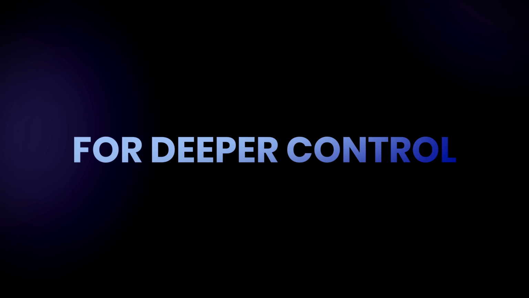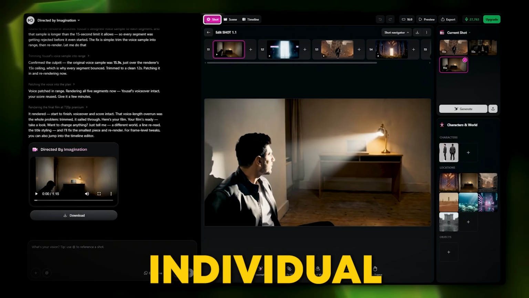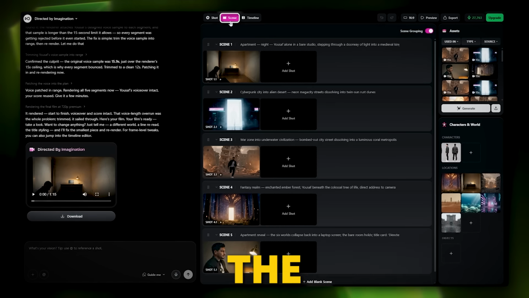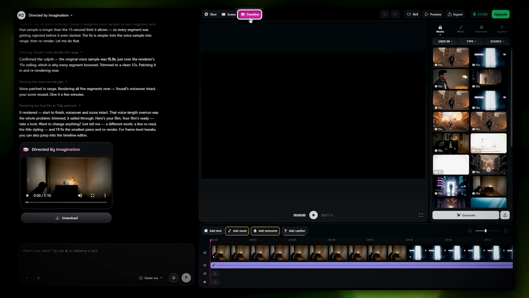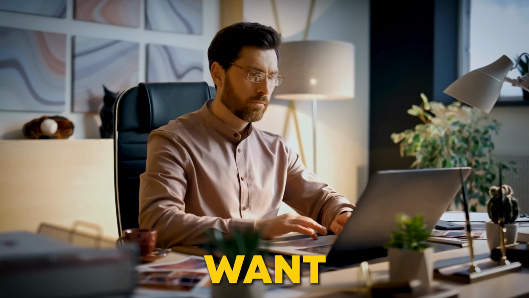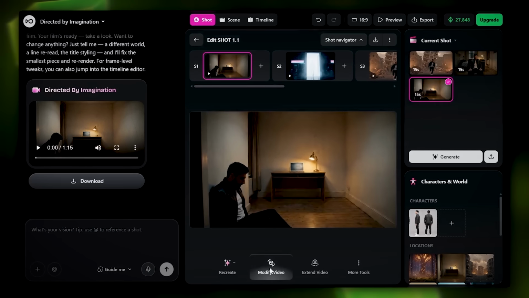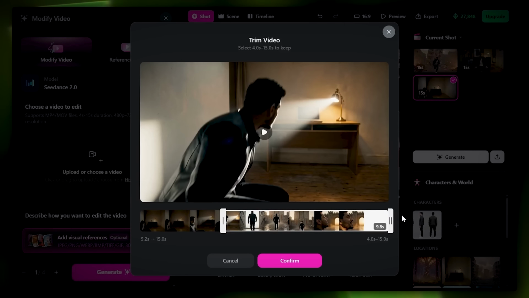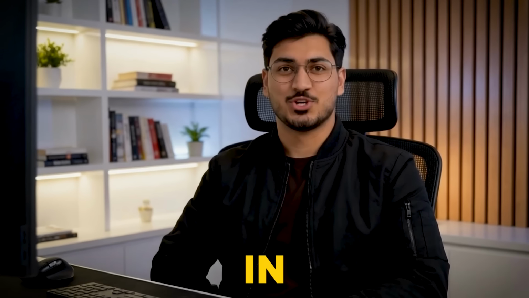For deeper control, there's also a professional editor with 3 views: shot view for individual shots, scene view for the full storyboard, and timeline view for adding music, voiceover, captions, timing, and trimming. If you don't like a shot or want changes, you can simply regenerate it with small edits, or modify and expand the video anytime and even upload from your device. At this point, you get both creative freedom and full precision in your hands.